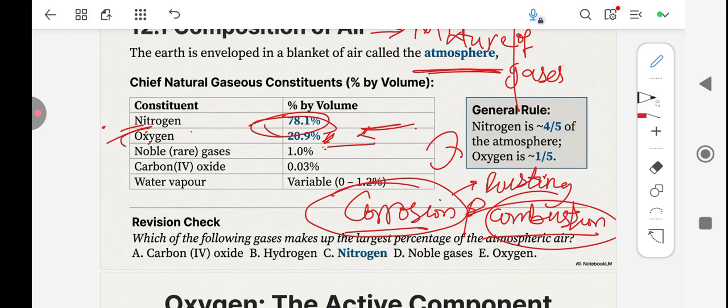So rusting is a process of oxygen. That's why you cannot have rusting without oxygen. Oxygen has to be present because the iron Fe would turn to Fe2O3, which is iron(III) oxide. And the same goes for combustion. You cannot burn without oxygen. I don't know if you have seen experiments whereby a candle is lit and they put a glass over it. The candle stops burning. Why? Because of oxygen. So nitrogen helps to dull the impact of oxygen by reducing corrosion and also by reducing combustion.